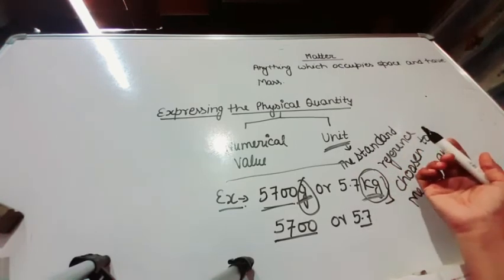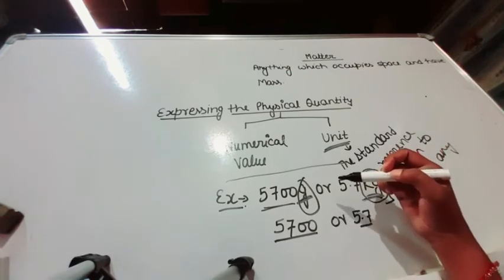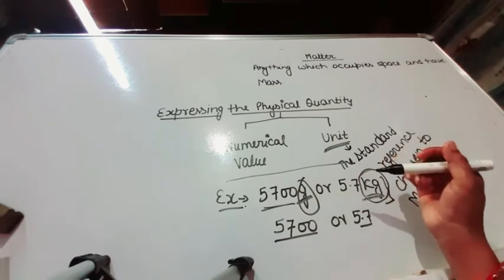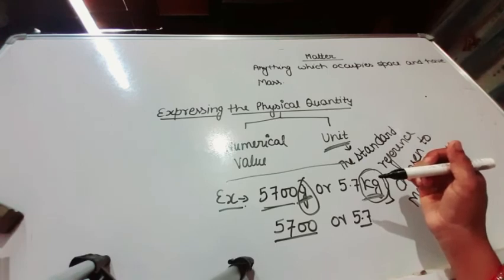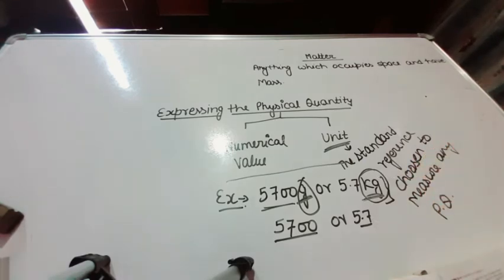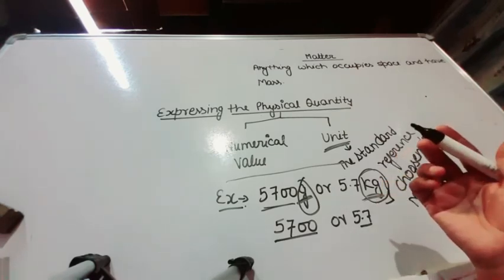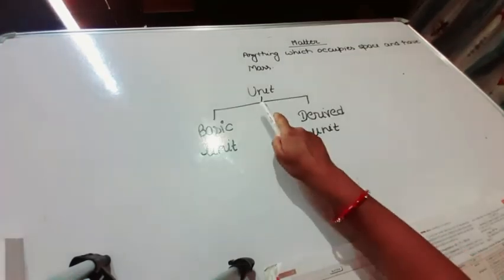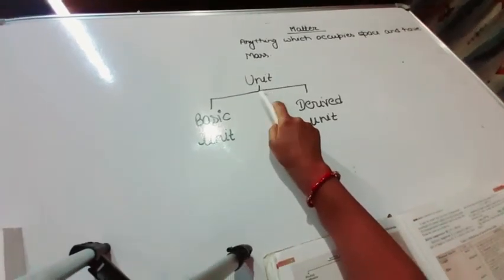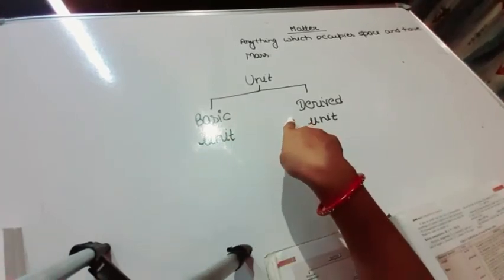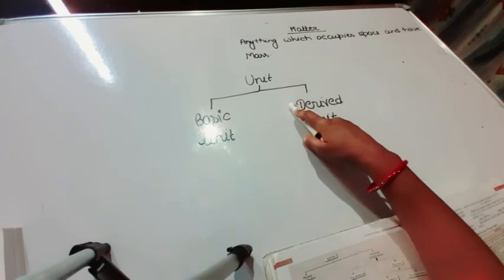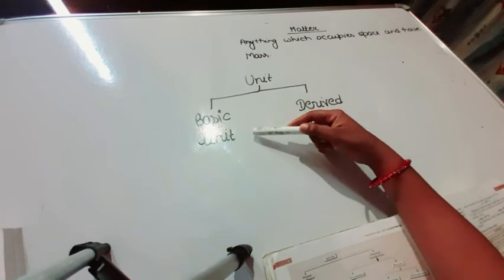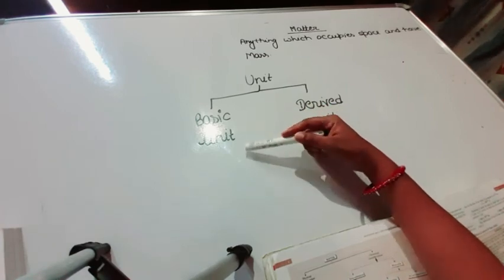Okay students, naturally we must have a convenient system of units for assigning numerical values to measured or calculated values. Fortunately, it turns out that it is sufficient to define some basic units such as units of mass, length and time. Okay students, if we talk about units, then units are of two types, basic unit and derived unit. What are basic units and what are derived units? Actually these units are independent units and cannot be derived from any other unit. So these are called basic units or fundamental units.